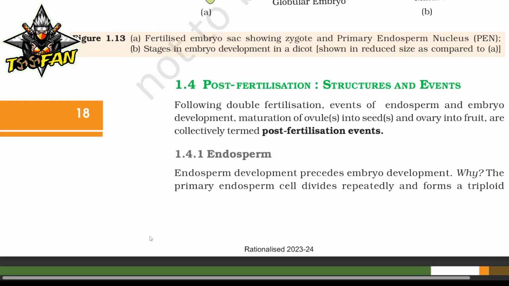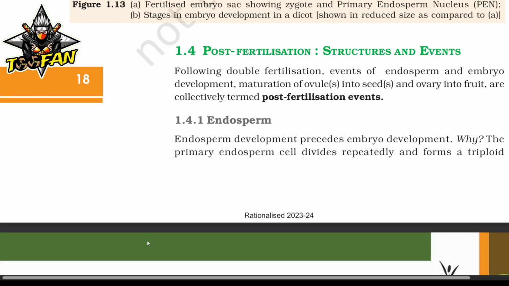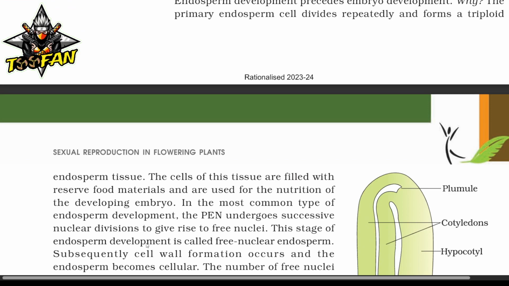Endosperm. Endosperm development precedes embryo development. Why? The primary endosperm cell divides repeatedly and forms a triploid endosperm tissue. The cells of this tissue are filled with reserve food materials and are used for the nutrition of the developing embryo.